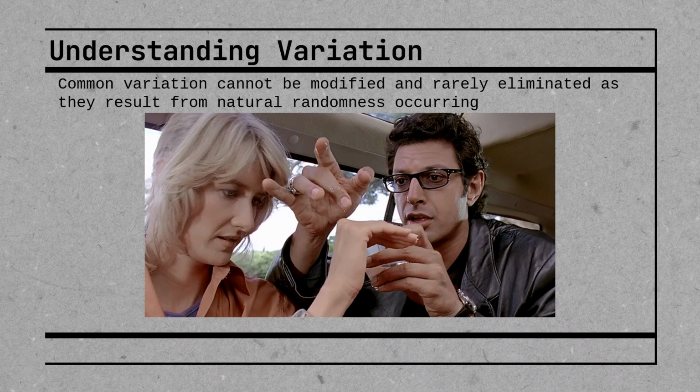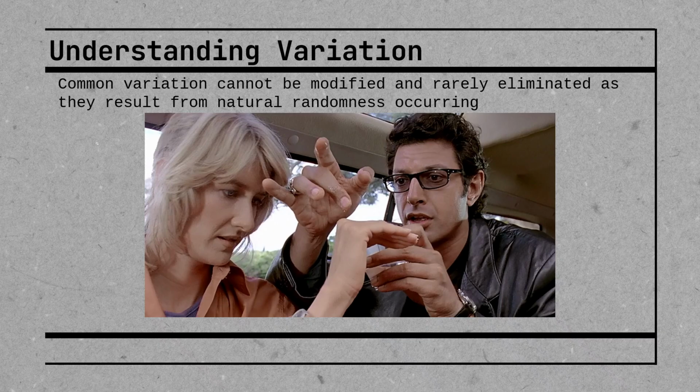Common variation cannot be modified, and this is rarely eliminated because it typically results from natural randomness occurring. Now, this picture, it's probably from a movie that's older than most of you. This is from Jurassic Park, like the original one, not the new sequels that have kind of ruined the franchise, in my opinion. But in this, the woman's a paleontologist, the man is a mathematician, and he's talking about something called chaos theory.